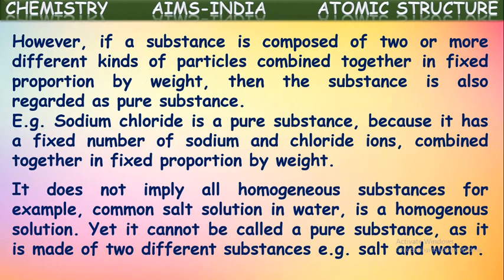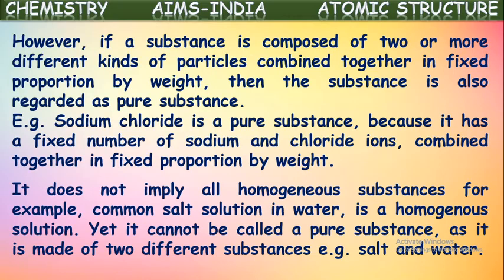It does not imply all homogeneous substances, for example, common salt solution in water. Sodium chloride is a pure substance, but we cannot say all homogeneous substances are pure substances. If you dissolve salt into water, it forms a homogeneous substance, but that does not mean it is a pure substance.